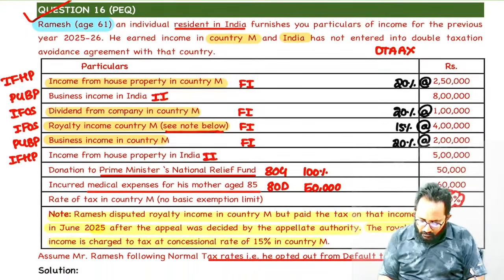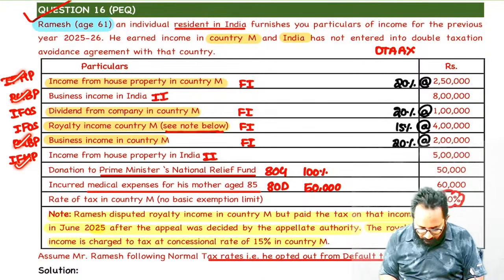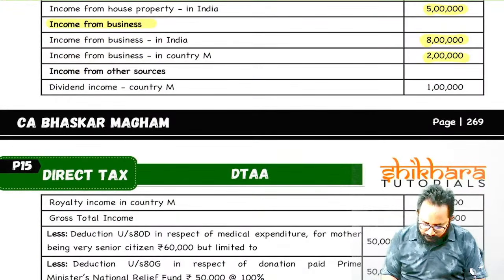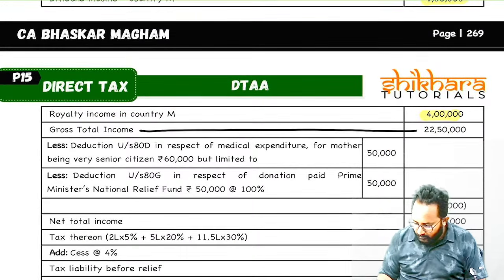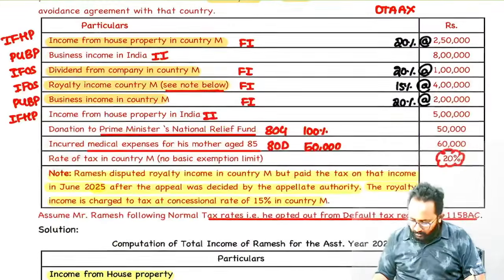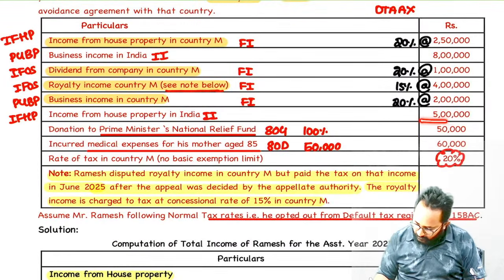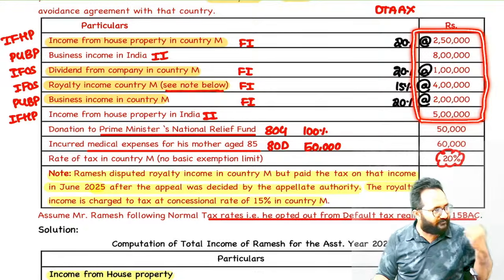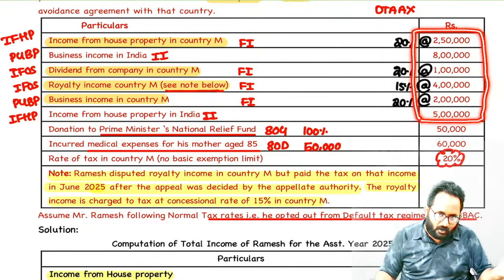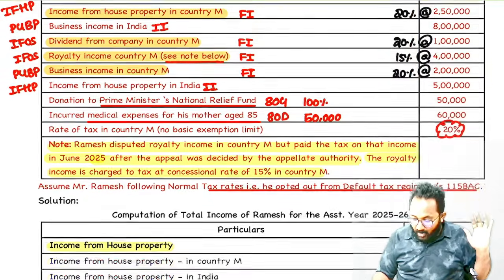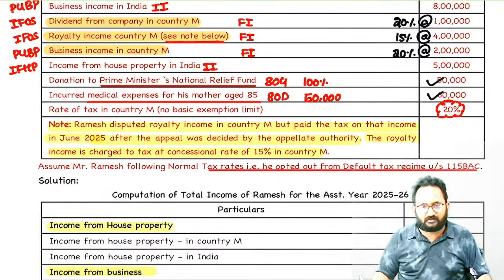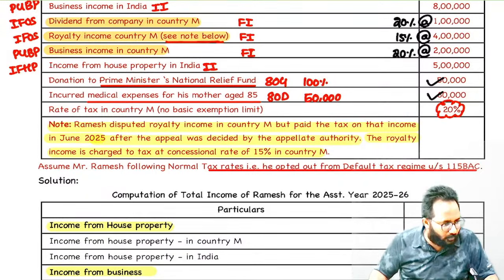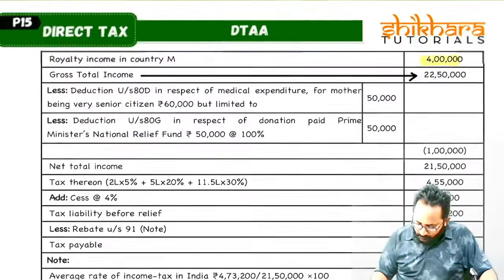Okay, next, house property over, PGBP also over, other sources 2, we have 1 lakh as well as what? 4 lakh. Now tell me, what is the gross total income? 22 lakh 50,000. Ma, here itself if you add everything you will get 22 lakh 50,000. We taxed under different heads of income. Indian income we added, foreign income also we added, we got this. On this, please remove the Chapter 6A deduction of 50,000 and another 50,000. Even though medical expenditure is 60,000, we have to restrict it to 50,000. So please remove 1 lakh.